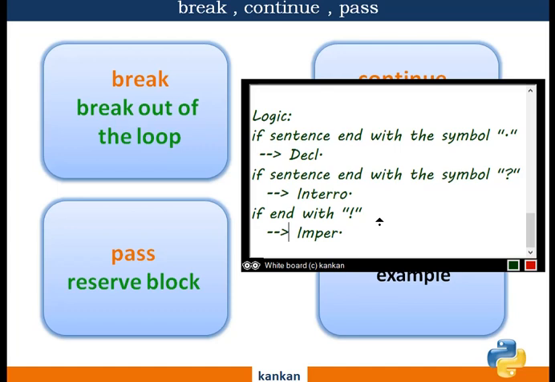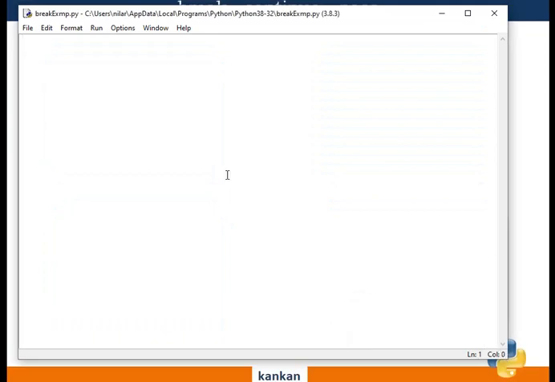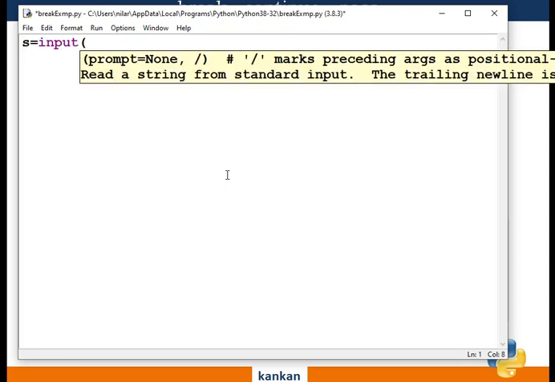Okay, let's start the Python code, so it will be very easy to understand and hands-on practical will be there. First you need to take the input from the user. You want to take the value from the user and store it in the variable s. Use the input function and make a prompt, enter sentence.